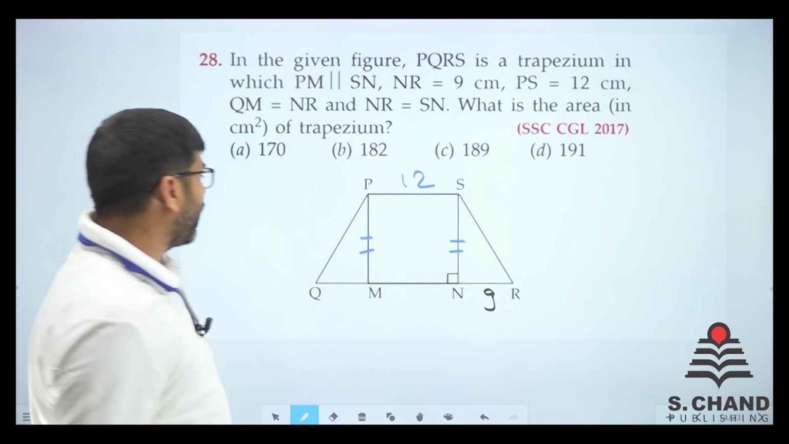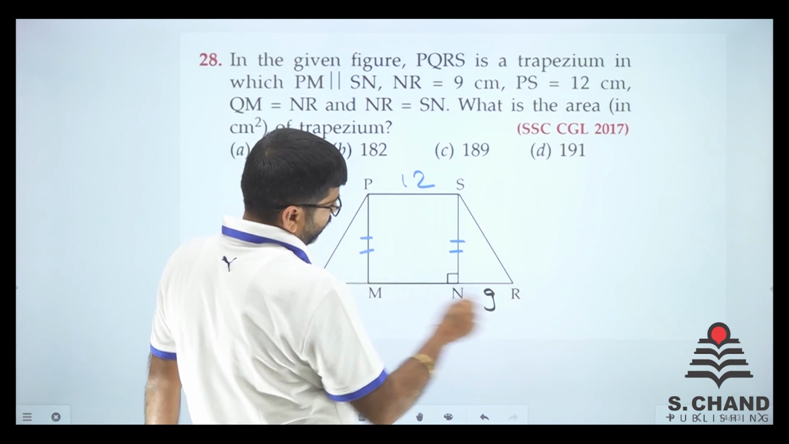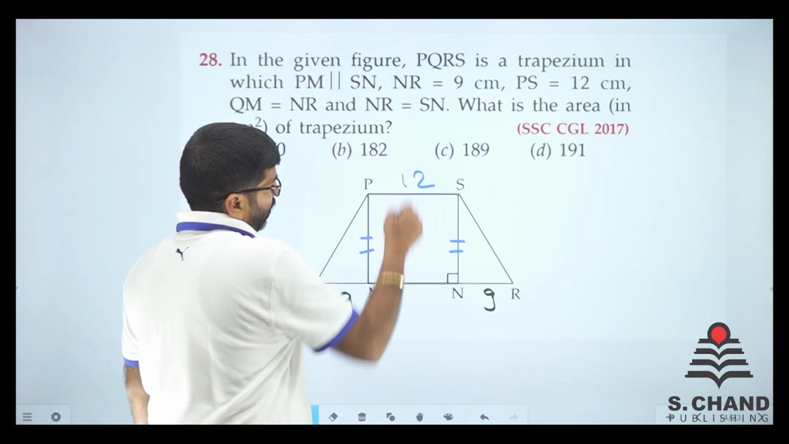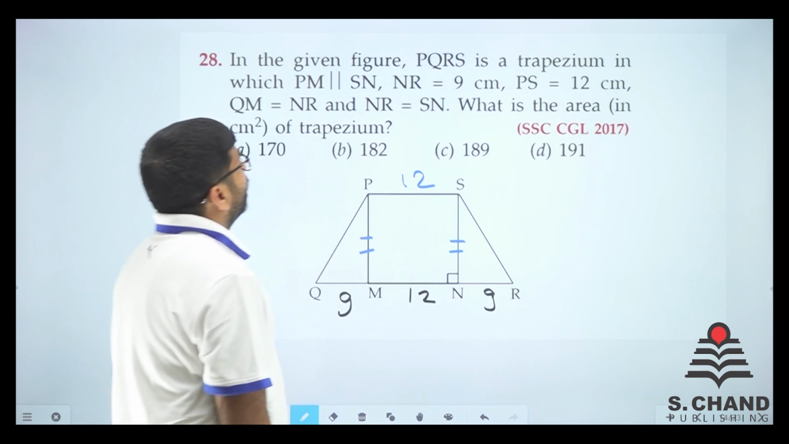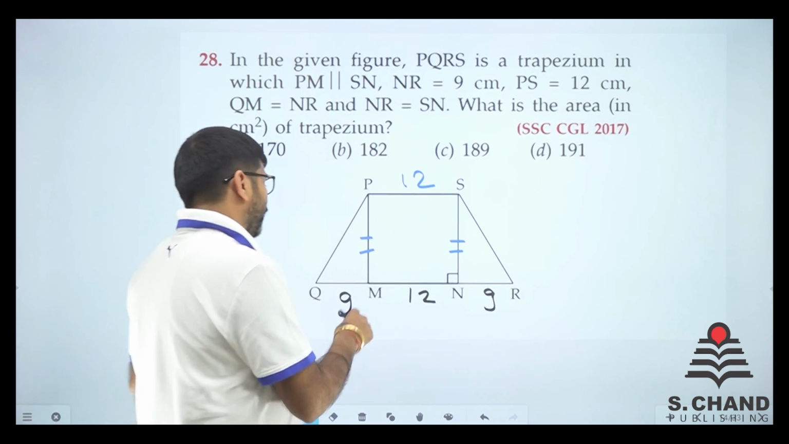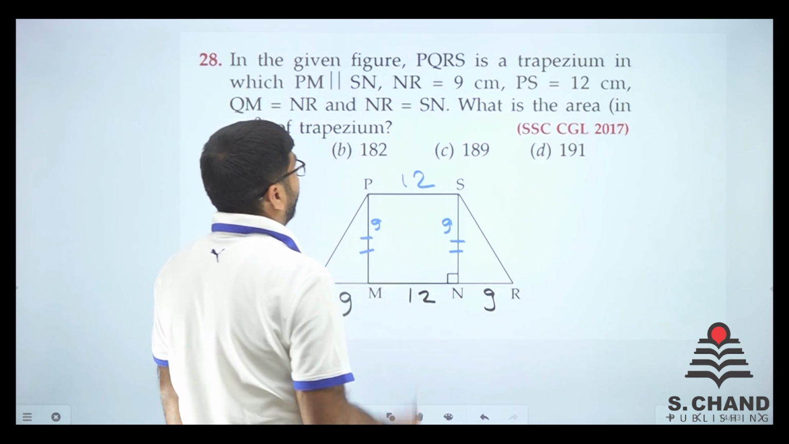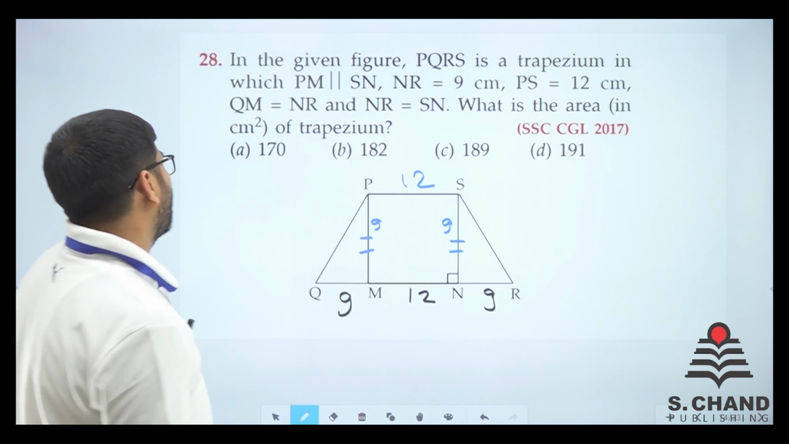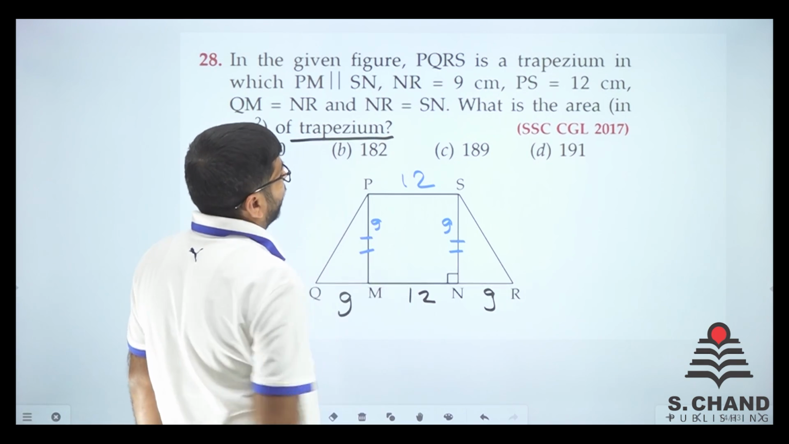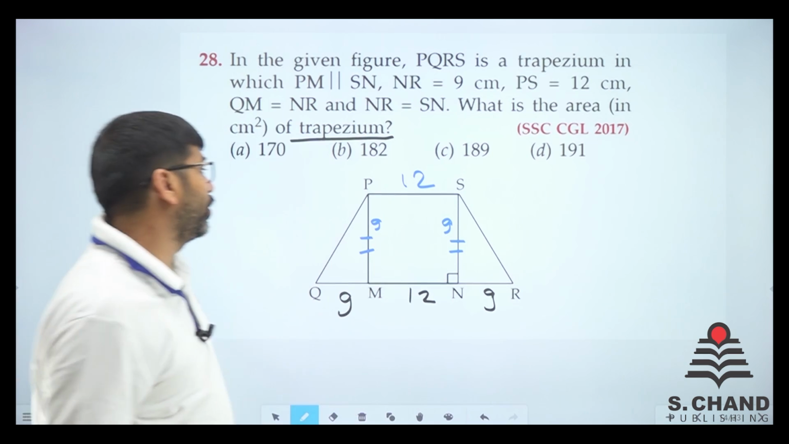QM is equal to NR. So, it will be 9. This will be 12. NR is equal to SN. So, if this is 9, this is also 9. This is 9, that means this is also 9. So, what is the area of the trapezium? We need to find the area of the trapezium. If you remember the formula, it will be easy for you.